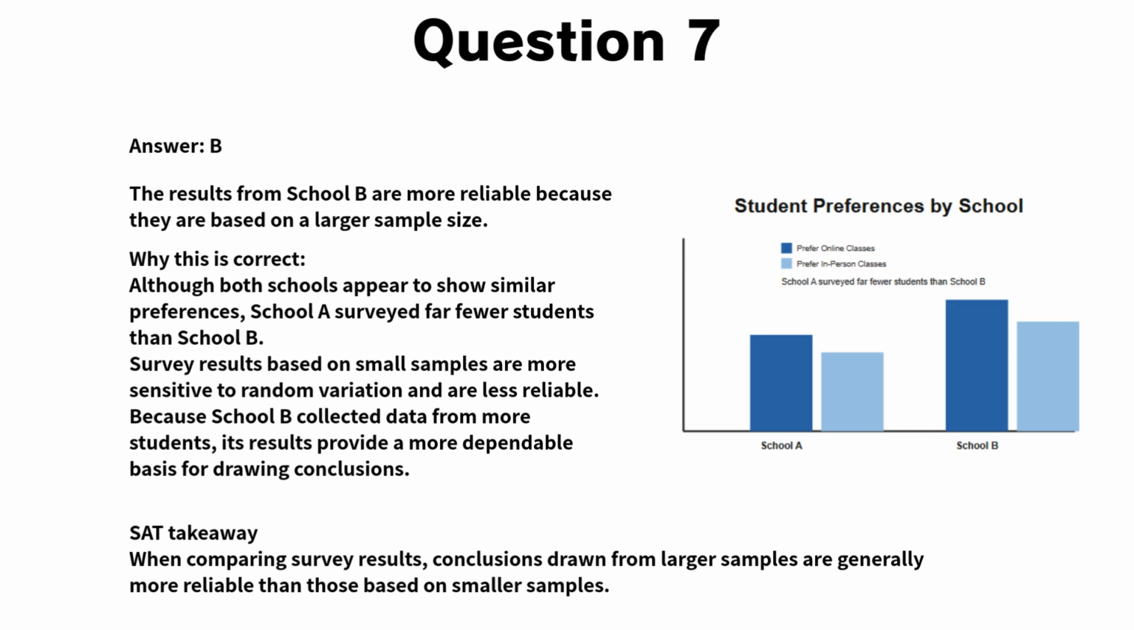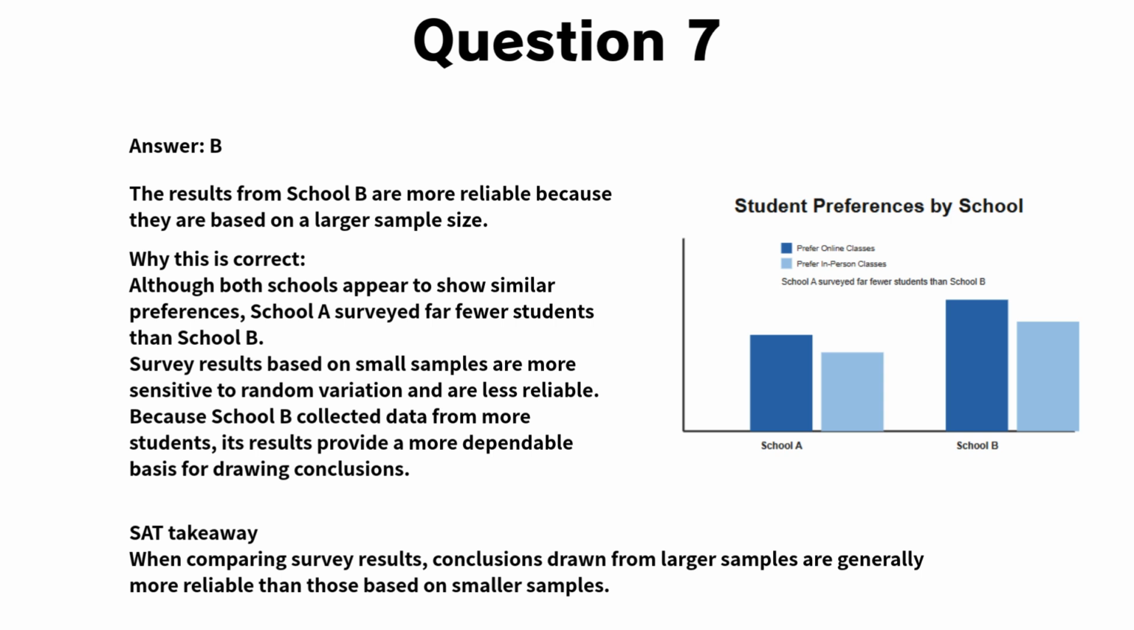When a sample size is small, the results are more likely to be affected by random variation. This means that the results from School A are less reliable and should be interpreted with caution. In contrast, School B collected responses from a much larger group of students. Because larger samples tend to produce more stable and representative results, conclusions based on School B's data are more dependable. Let's consider why the other choices are incorrect.